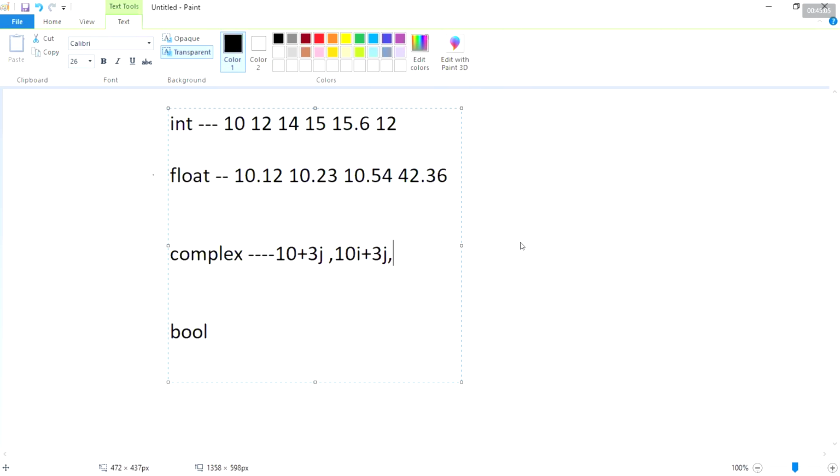And the last one is bool. Here, bool is nothing but it consists of Boolean operations. What are the values that will be there for Boolean? True or false. If the condition is true, it will be satisfied. Otherwise, it is going to be considered as false here.